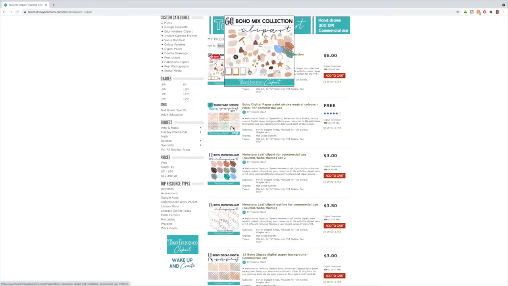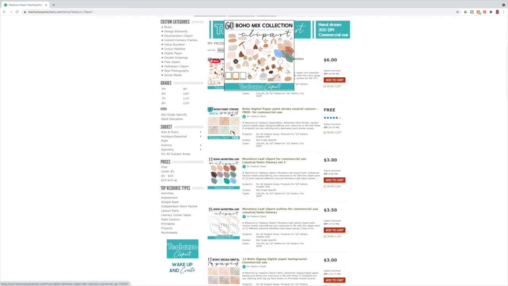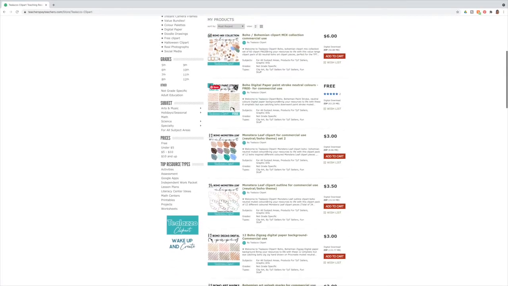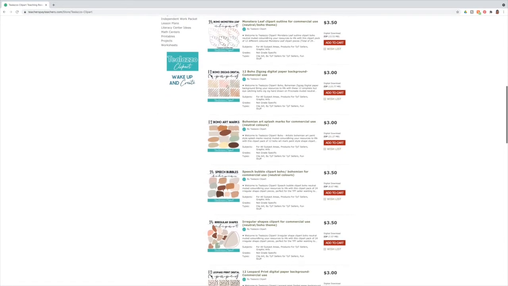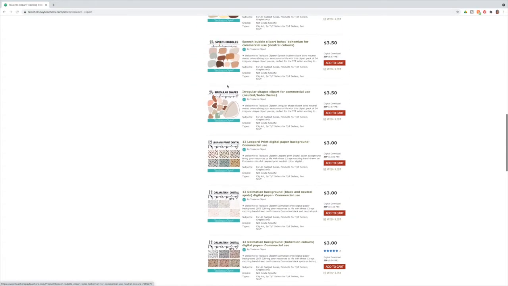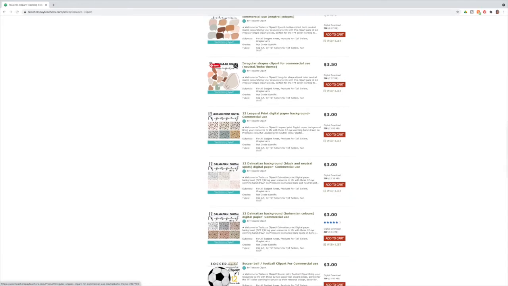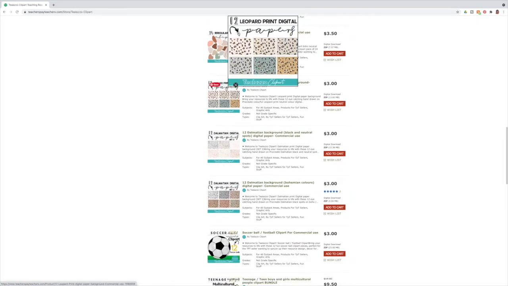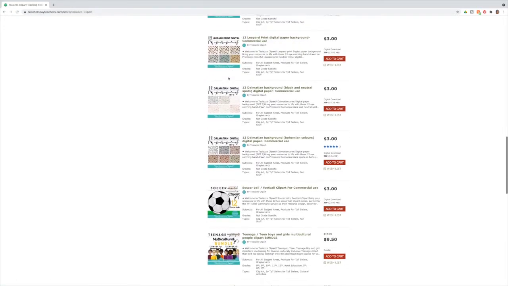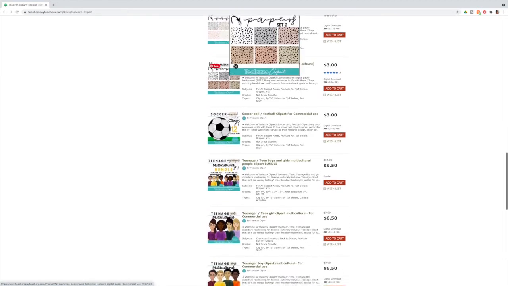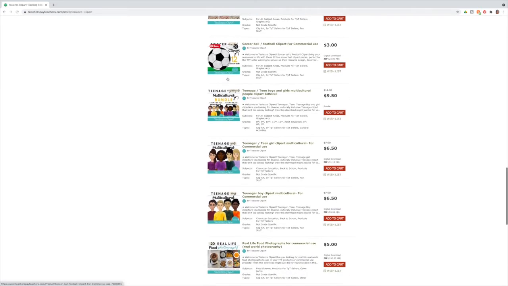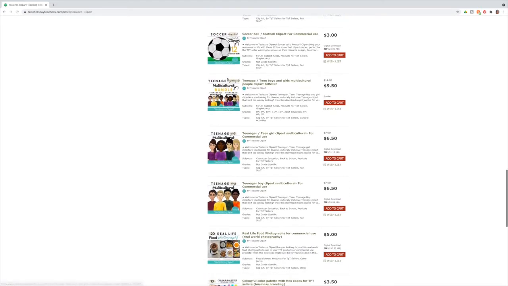As I'm scrolling down, you can see that my style at the moment is a lot of boho inspired clip art design elements, and that's what I've been really enjoying creating lately. I've got some organic irregular shapes, and I've also been playing around with digital paper. Now hold on, I have something to say about the digital paper, but I will go through that in a moment. So I'll just go down and show you what else I've got.